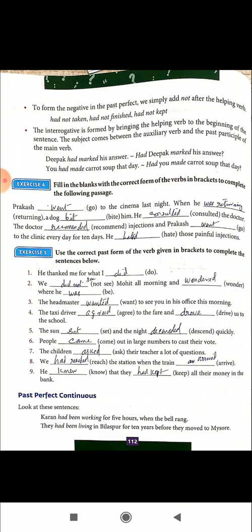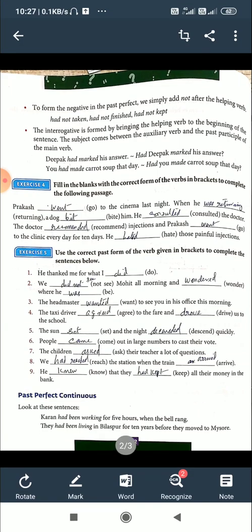Fill in the blanks with the correct form of the verbs in brackets to complete the following passage. So the answer is given. I shall read. Prakash went to the cinema last night, because it is past tense, time is mentioned. When he was returning, past action going on, past continuous, a dog bit him.